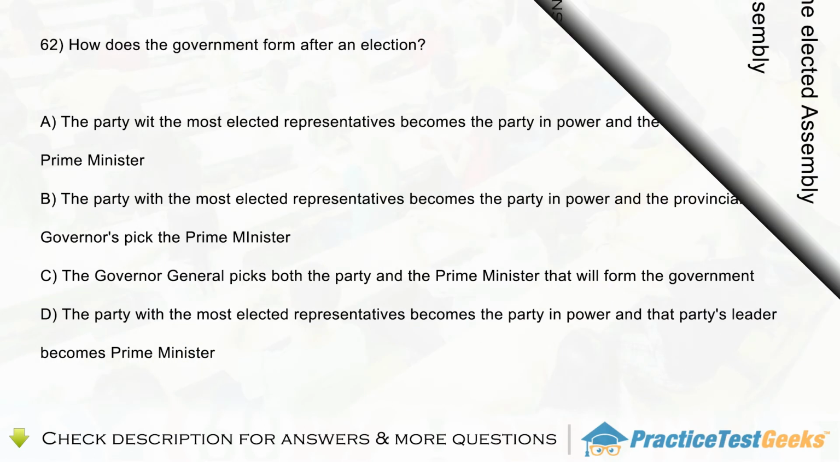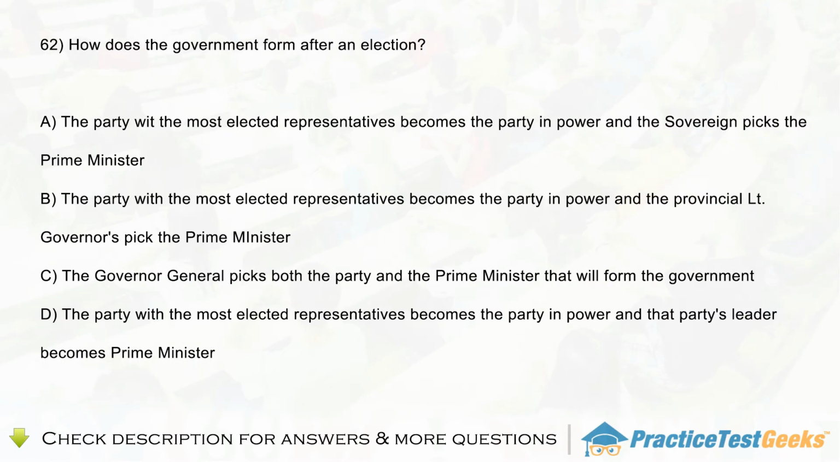Question 62. How does the government form after an election? A. The party with the most elected representatives becomes the party in power and the sovereign picks the Prime Minister. B. The party with the most elected representatives becomes the party in power and the provincial lieutenant governors pick the Prime Minister. C. The Governor-General picks both the party and the Prime Minister that will form the government. D. The party with the most elected representatives becomes the party in power and that party's leader becomes Prime Minister.